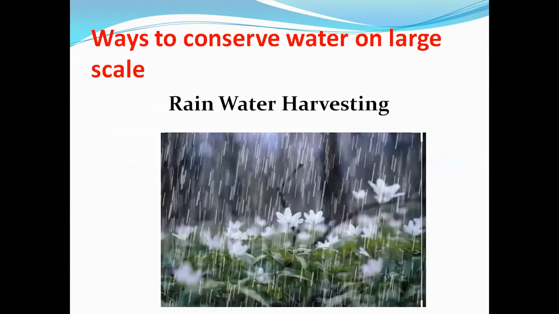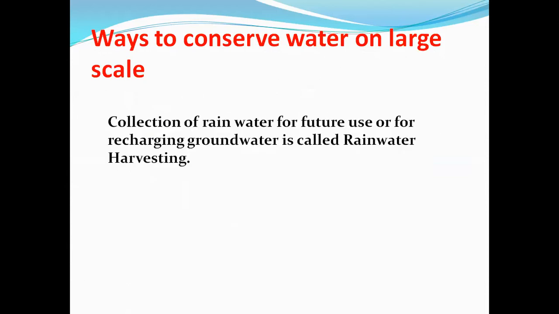Now next is rainwater harvesting. First of all, you should know what rainwater harvesting is. It is the collection of rainwater for future use or for recharging groundwater. Rainwater harvesting means when we collect rainwater so that we can use it in our future. And even rainwater harvesting helps in recharging the ground, because we all need to do rainwater harvesting as much as we can.